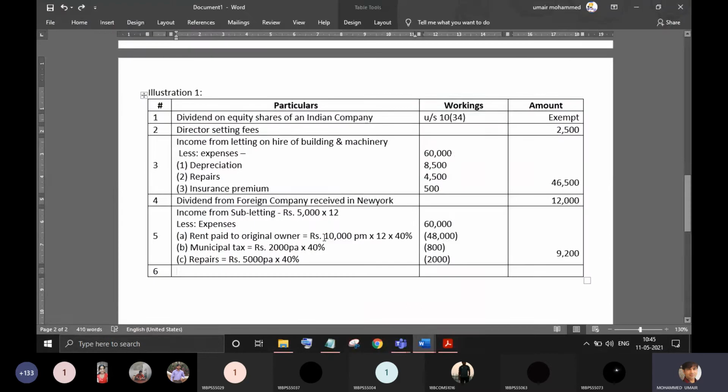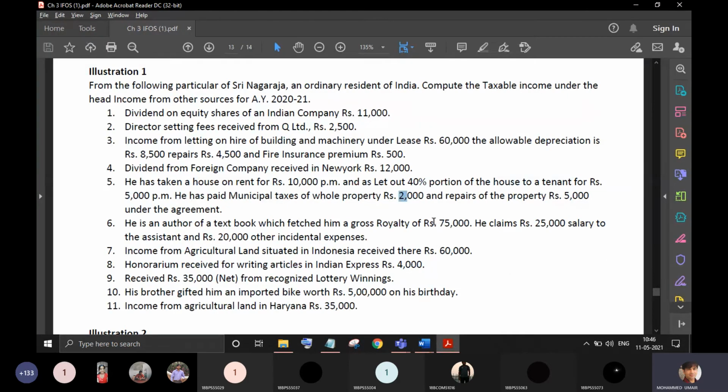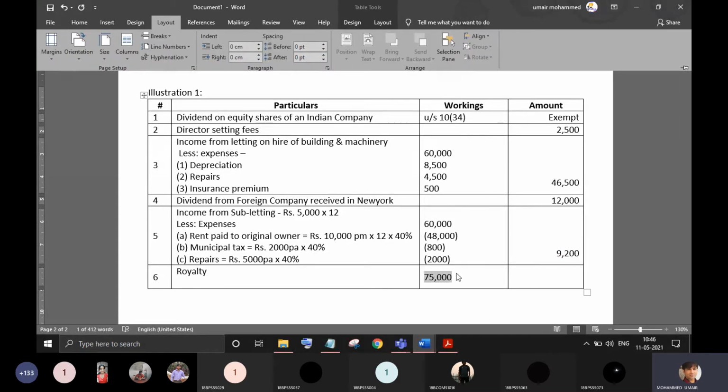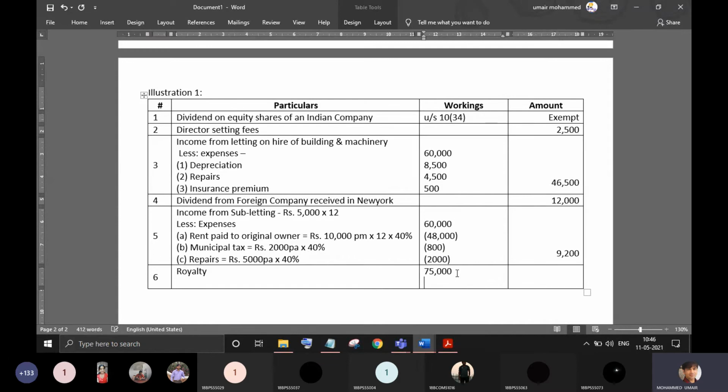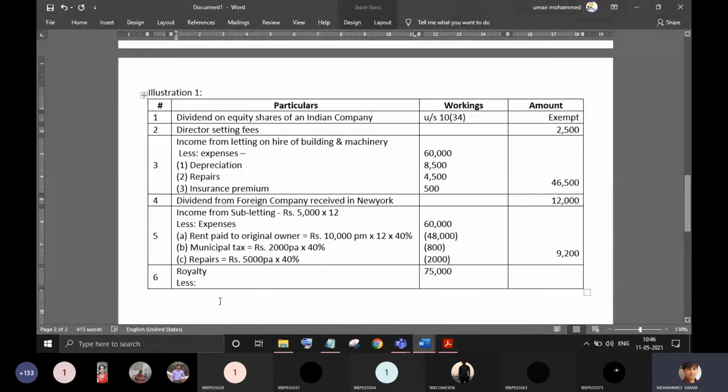Royalty income. So royalty, as usual, first write down what is the income he has earned from royalty. As per the question, he has earned 75,000 as royalty income. From this, deduct incidental expenses, all the expenses which he has incurred in earning the royalty income. So what are the expenses he has incurred in earning the royalty income? Let's deduct the expenses.